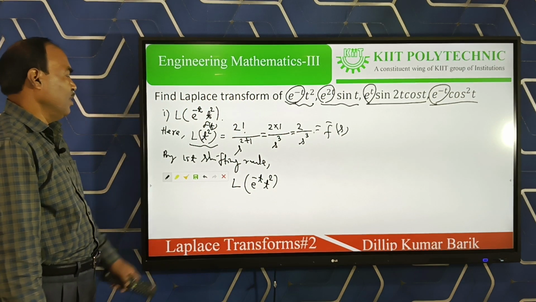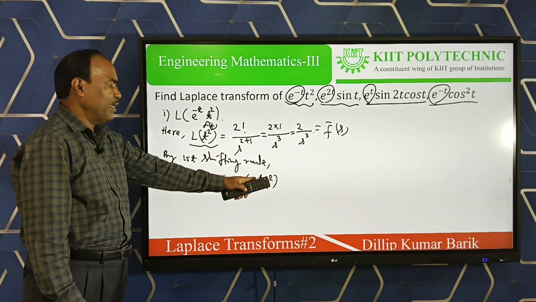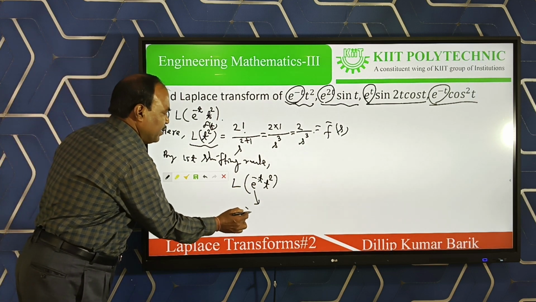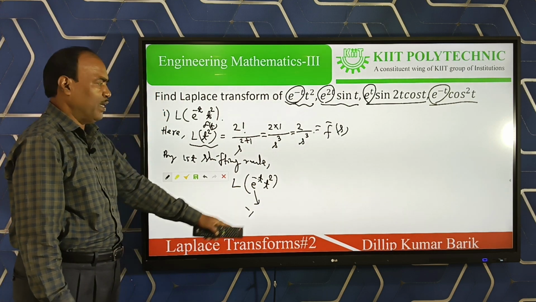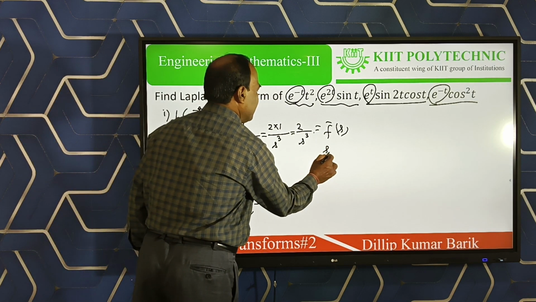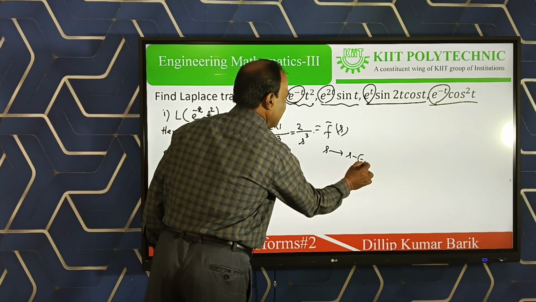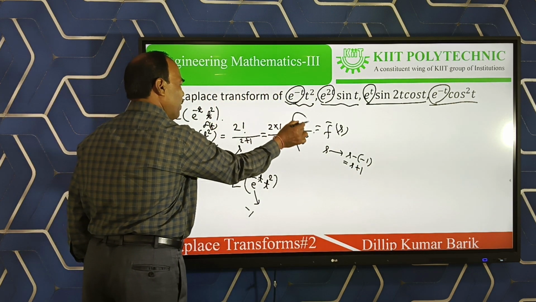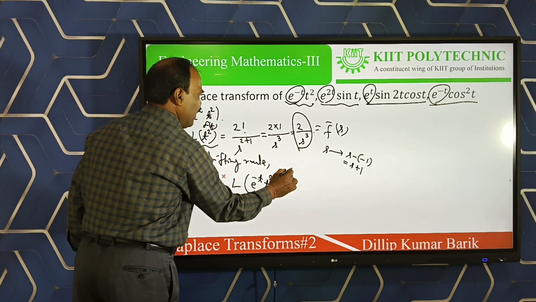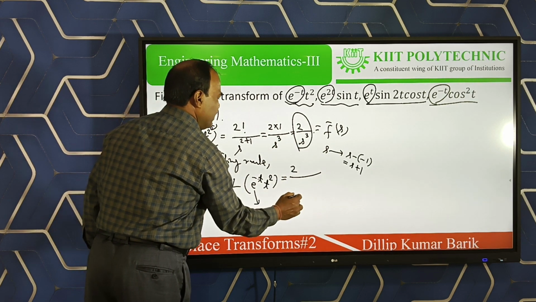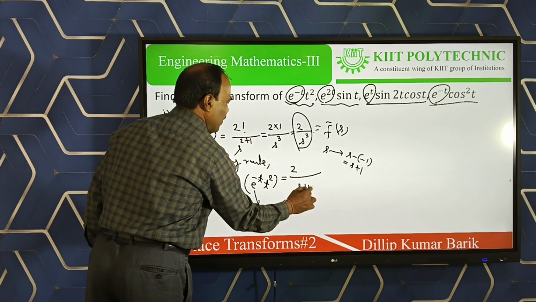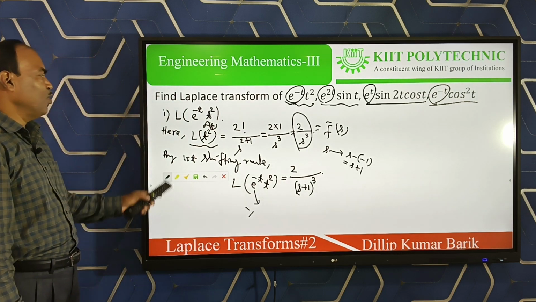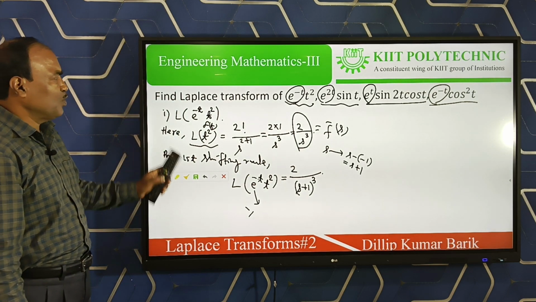So what do we change now? What is the t coefficient here? E power is minus t, that means the t coefficient here is minus 1, that means a here is minus 1. So comparing with the formula, s changes to s minus of minus 1, that means s plus 1. So in 2 by s cube, its answer will be 2 divided by, only replace s by s plus 1, and the whole cube remains as whole cube. So this is your answer. It is a very simple question, a short question level.